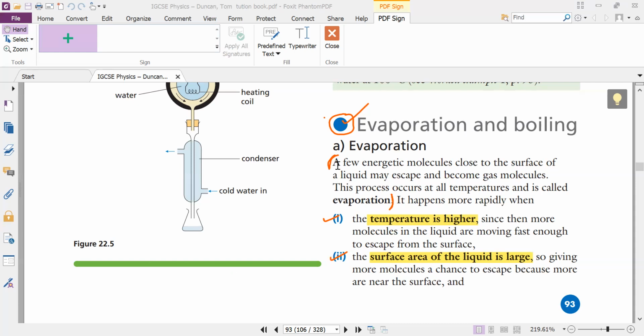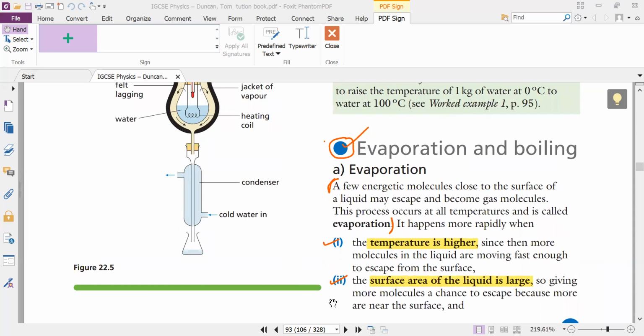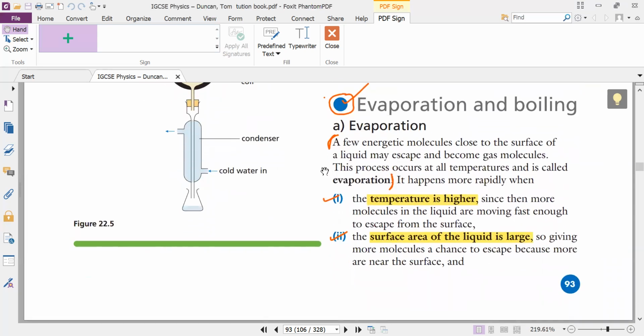First of all, note down the definition of evaporation, where I marked with this red sign, and for the factors, you can just write the yellow highlighted factors from there. Note down the definition, a few energetic molecules from here.